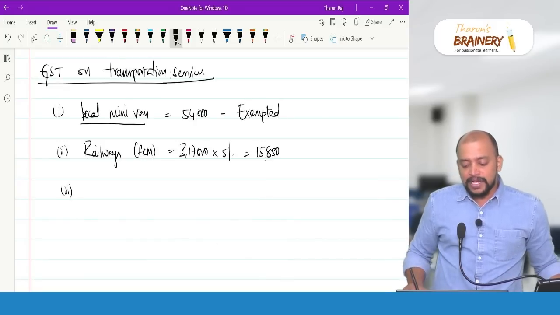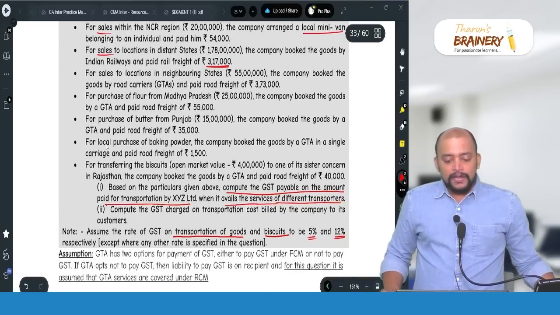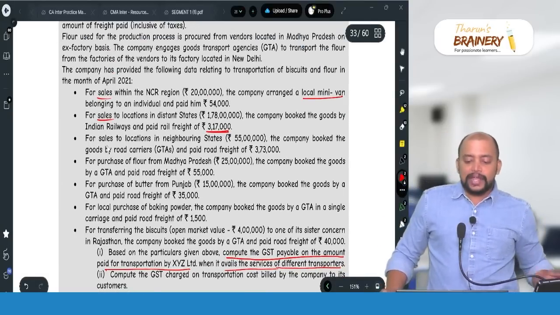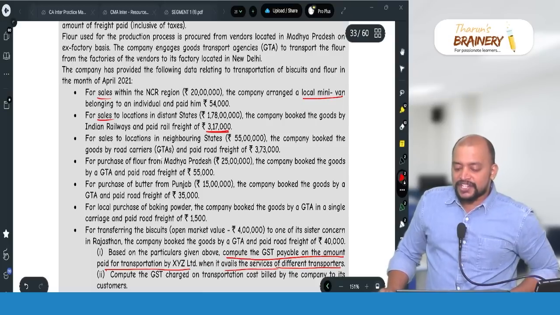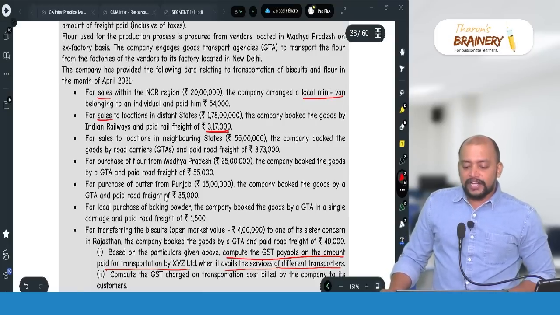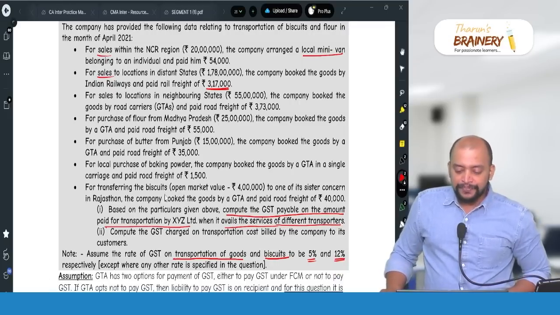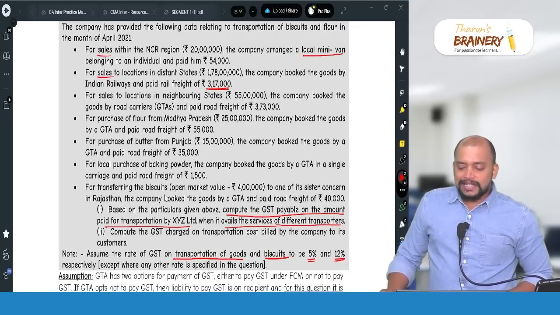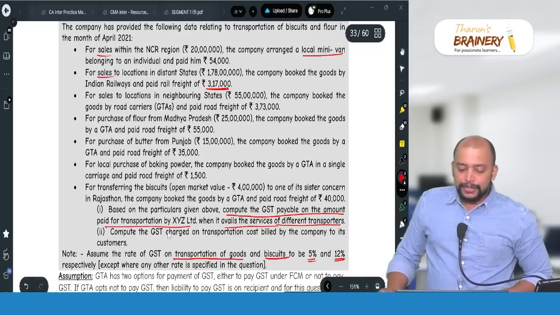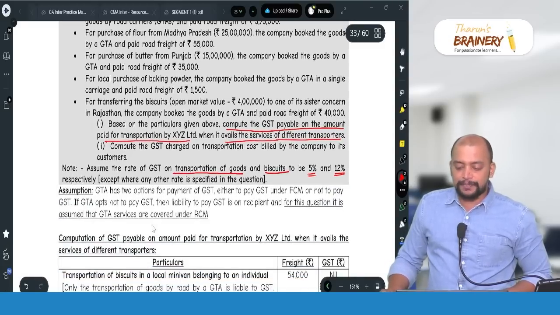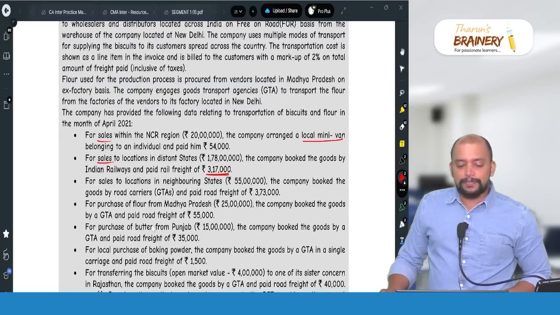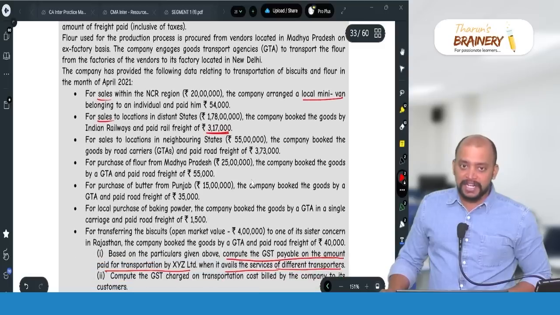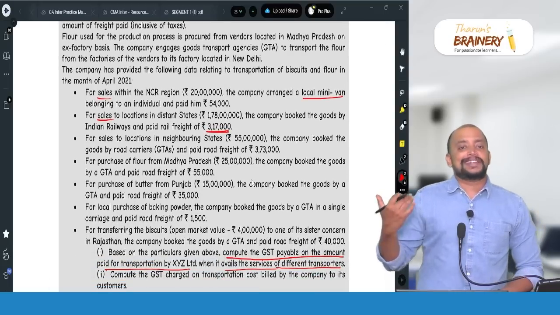Then number 3, for sales to location in neighboring states, the company booked the goods transport agency and paid road freight of 3,73,000. So here RCM will be applicable. We are assuming that GTA is not paying GST under FCM because they have not given any information. So we do the answer as per RCM.